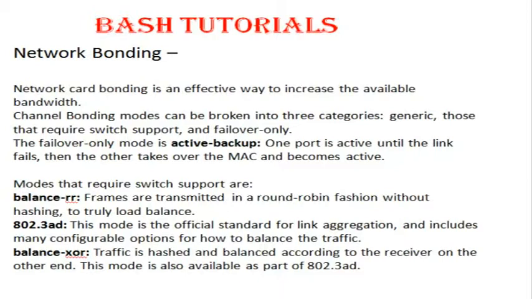Then you need to define master and slave in your respective interface files. You need to create an ifcfg-bond file as well. Then you need to start the networking service. In this way you can configure bonding. So bonding is to increase the throughput of your network card.